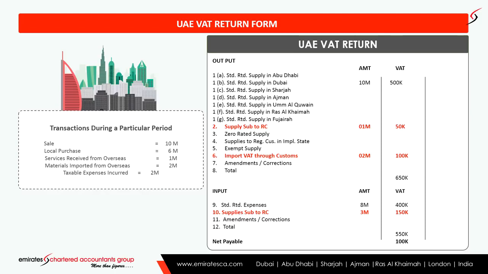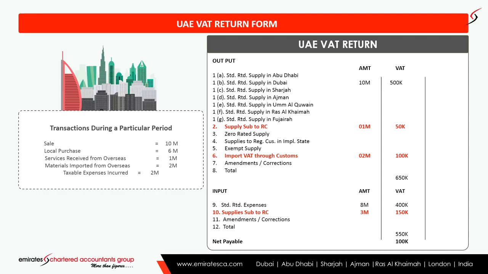In the case of standard rated supply, it has to be given Emirates wise. In my example, 10 million is the total supply, and everything is from Dubai. So I have given point number 1B, that is Dubai sales, 10 million sold and 500,000 is the tax value.